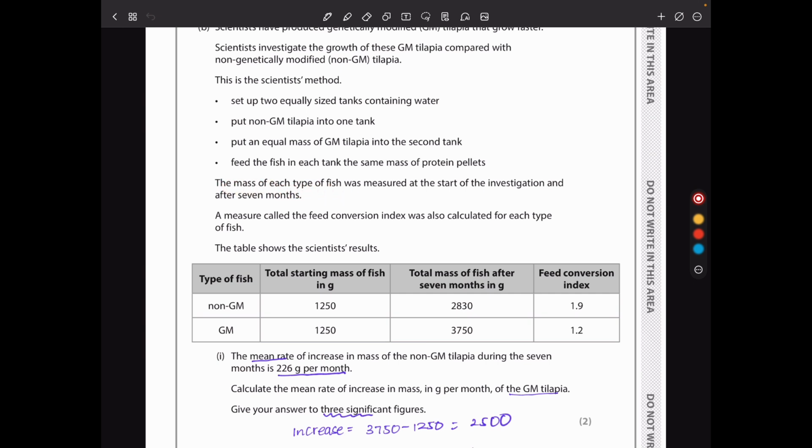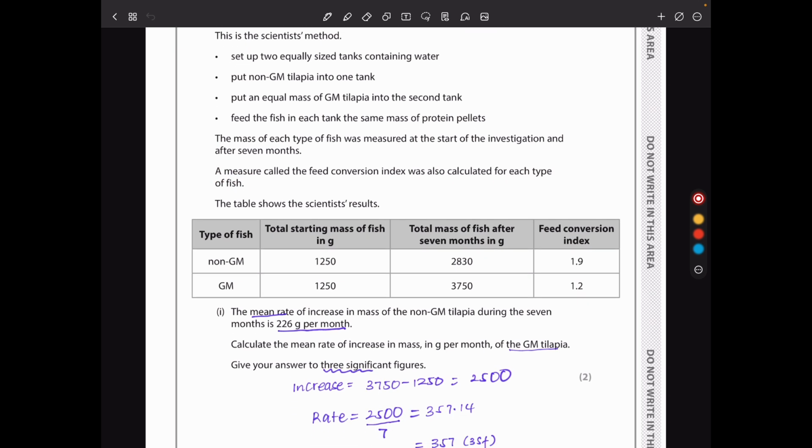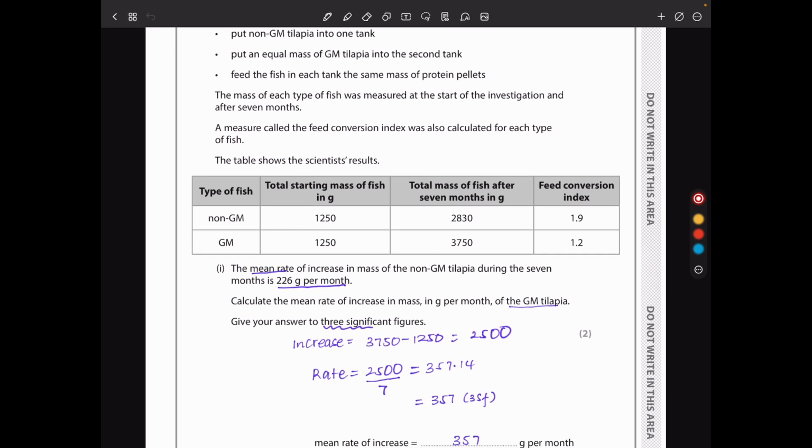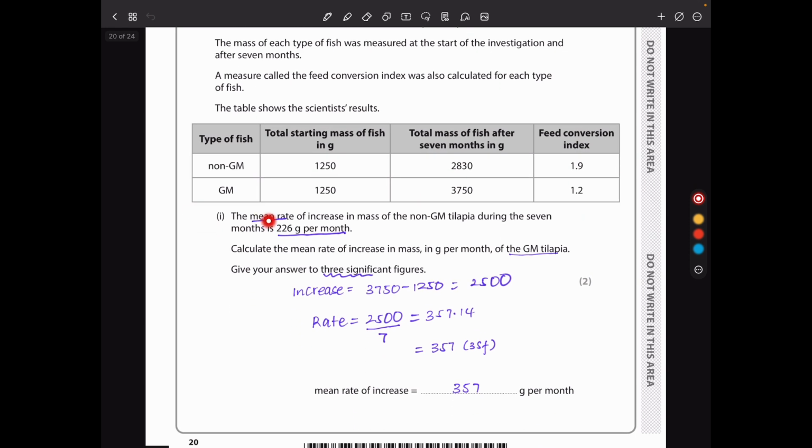The mass of each type of fish was measured at the start of the investigation and after 7 months. A measure called the feed conversion index was also calculated for each type of fish. The table shows the scientists' results, which are these ones here. So they say the mean rate of increase in mass of non-GM tilapia during the 7 months is 2.6 grams per month. Calculate the mean rate of increase in the mass in gram per month for the GM tilapia. Give your answer to 3 significant figures.